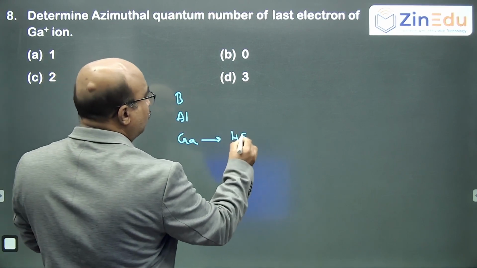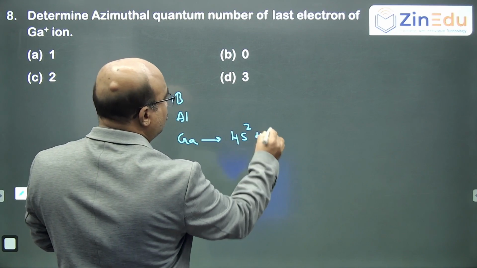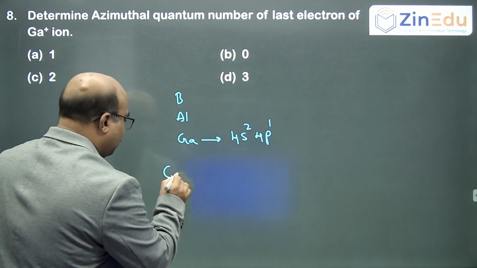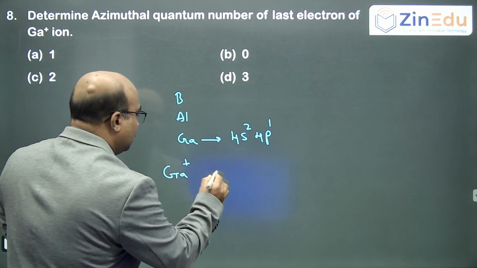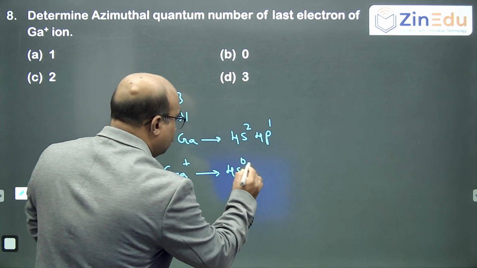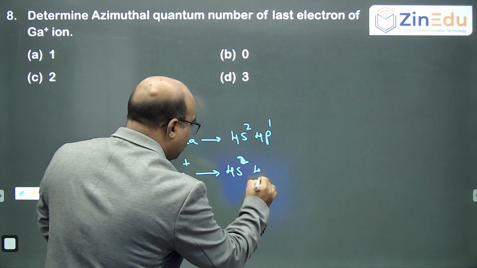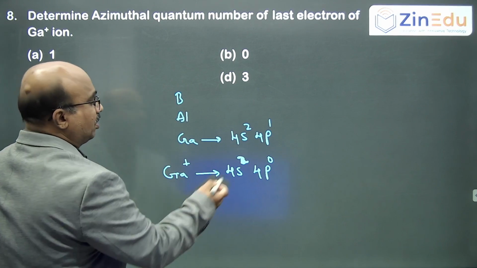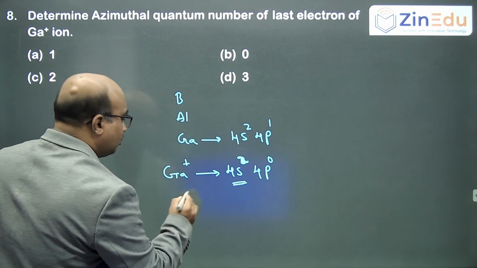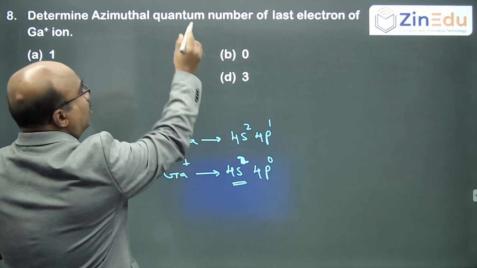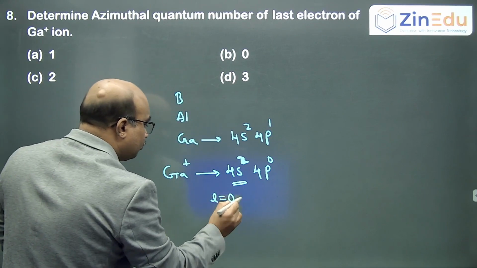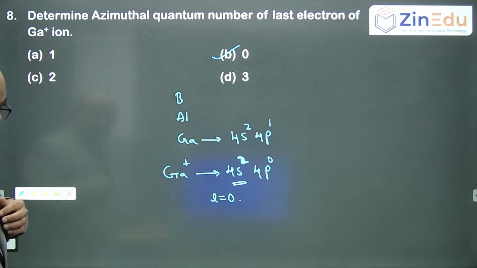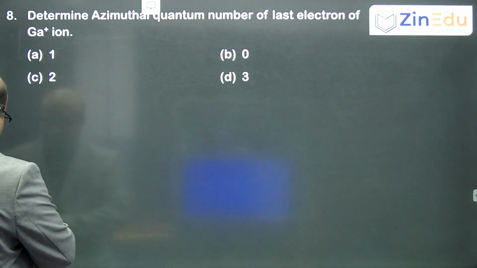It is 4s2, 4p1 for the gallium atom. For the gallium ion, that is Ga plus, it is 4s2, 4p0, so the last electron is present in s. So, s will have azimuthal quantum number l equal to 0. Answer is okay. Simple questions.